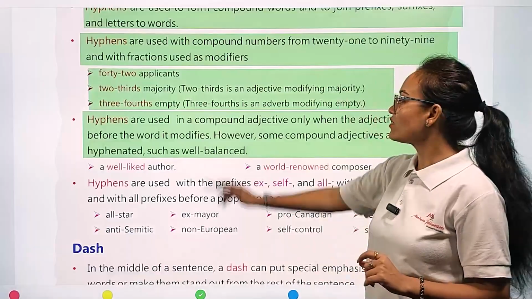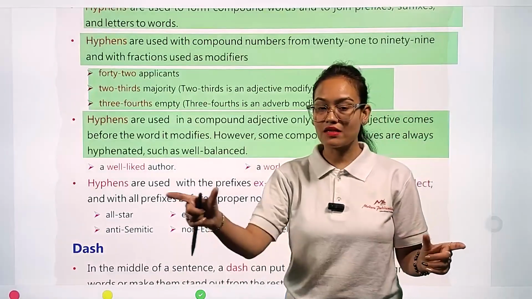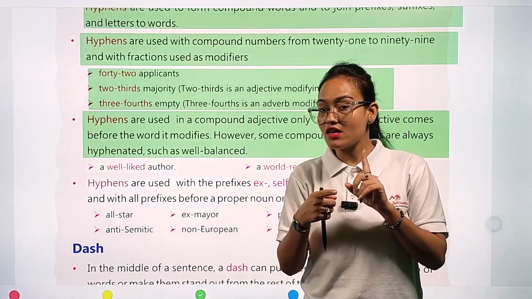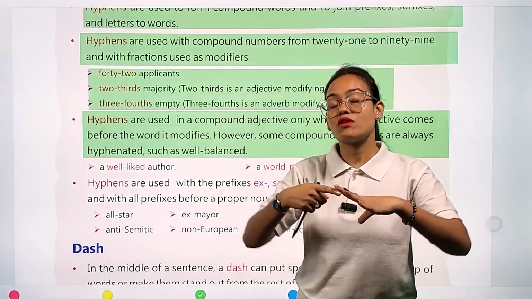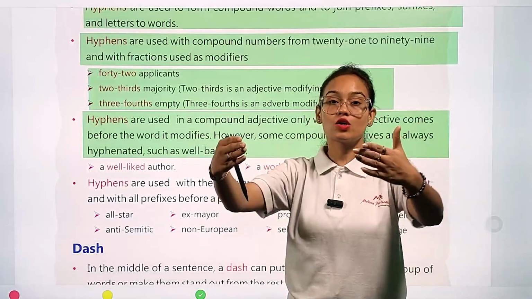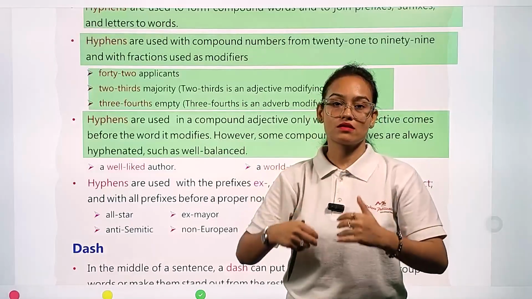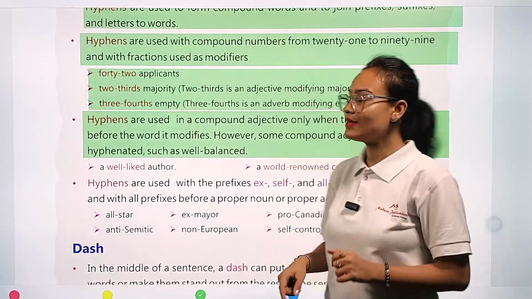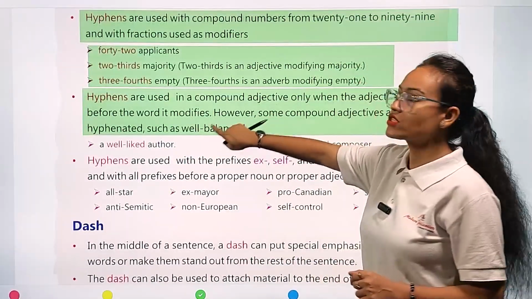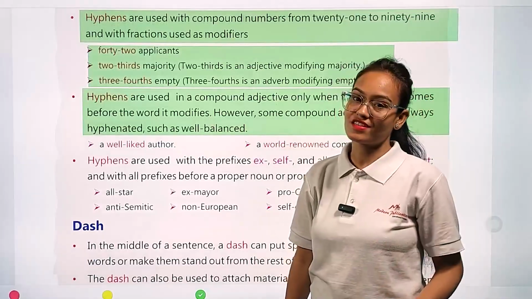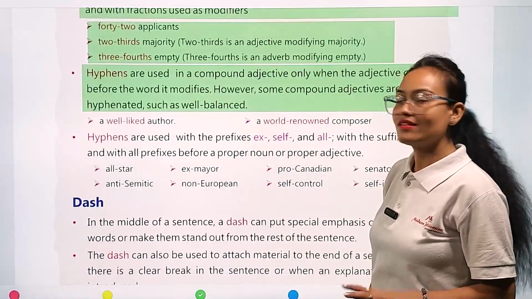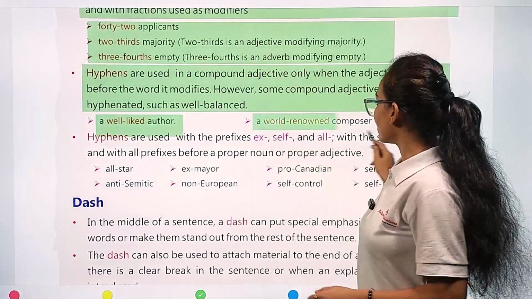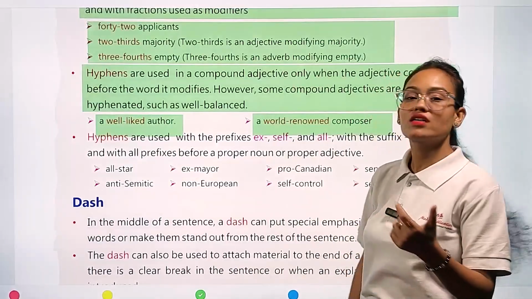Whenever you write well-balanced, there are two separate words, but they are combined words, and whenever they are spoken, we speak them in a single tone, like well-balanced, not like this: well, pause, then balanced. No, well-balanced. So this well-balanced word is naturally hyphenated. Similarly, we are going to see the examples: a well-liked author, a world-renowned composer.